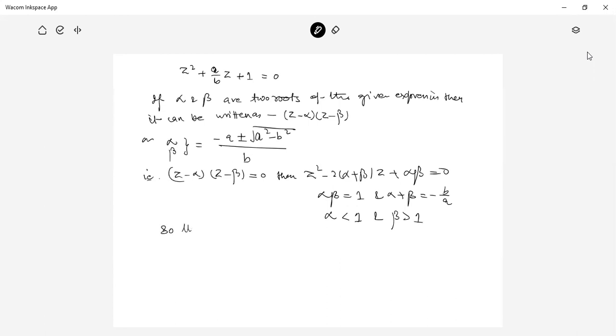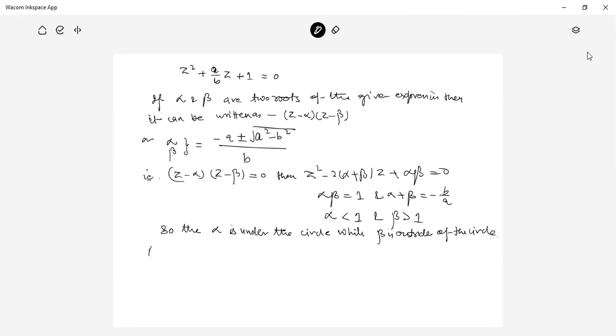So alpha is less than 1 and beta is greater than 1. So alpha is inside the circle, while beta is outside of the circle.